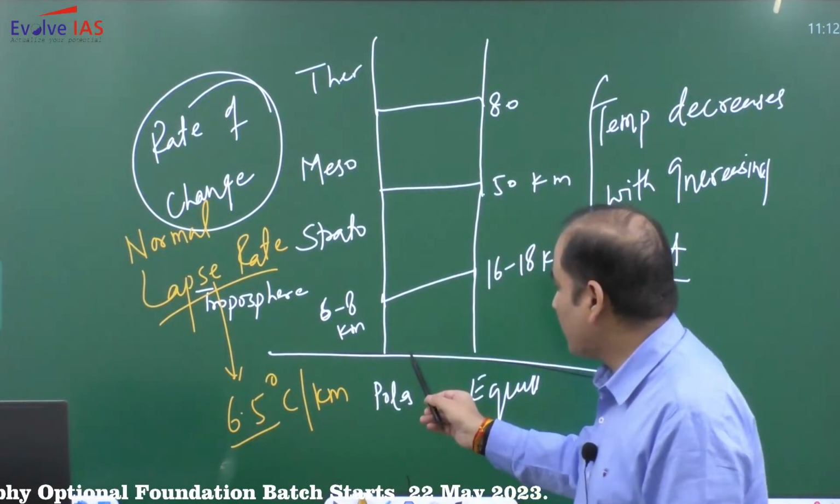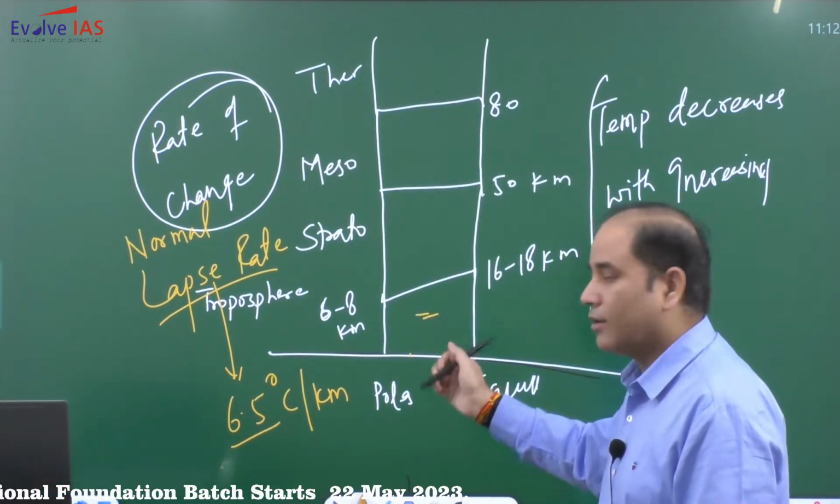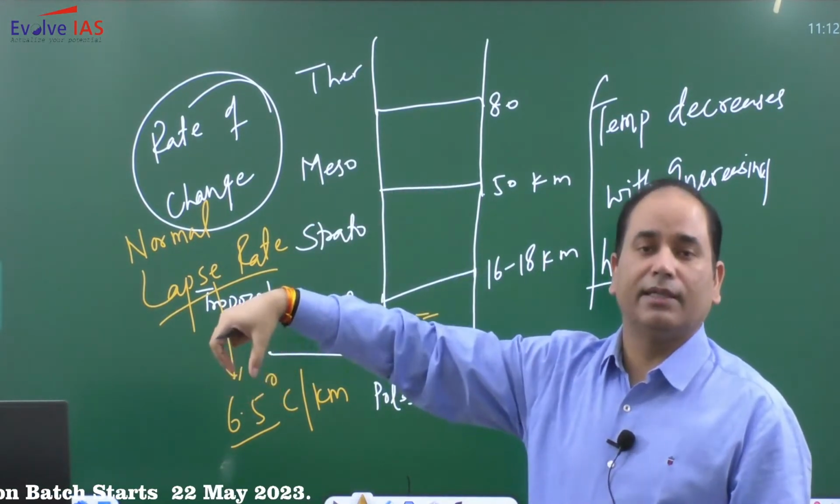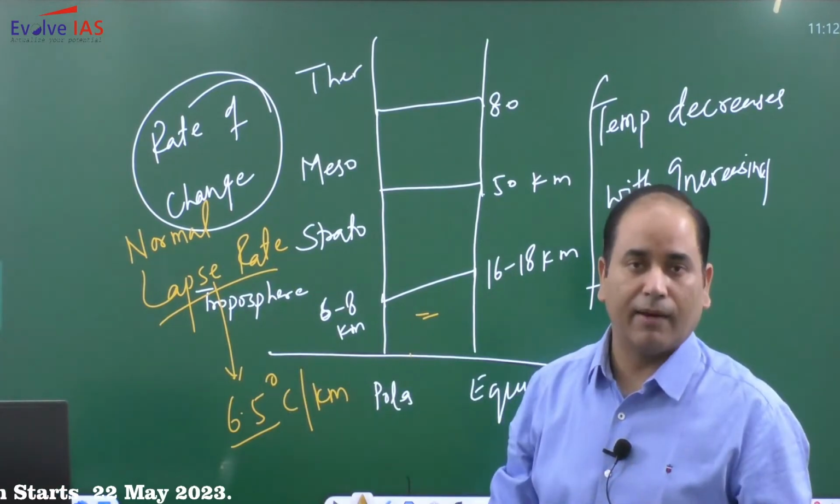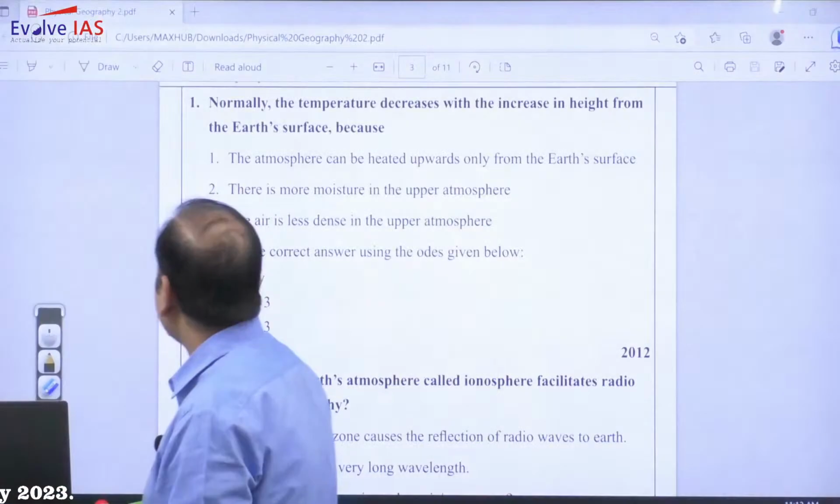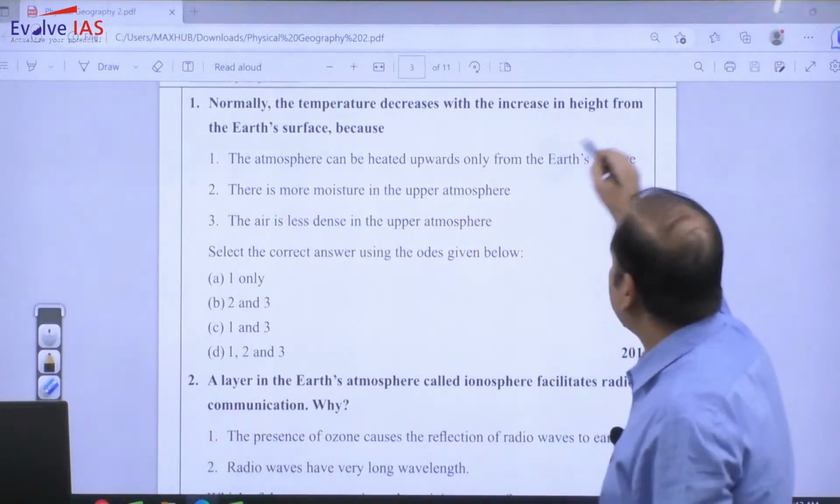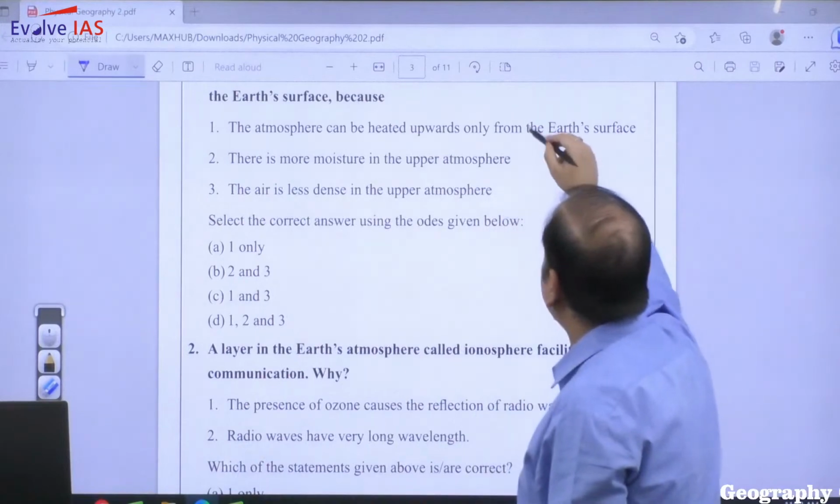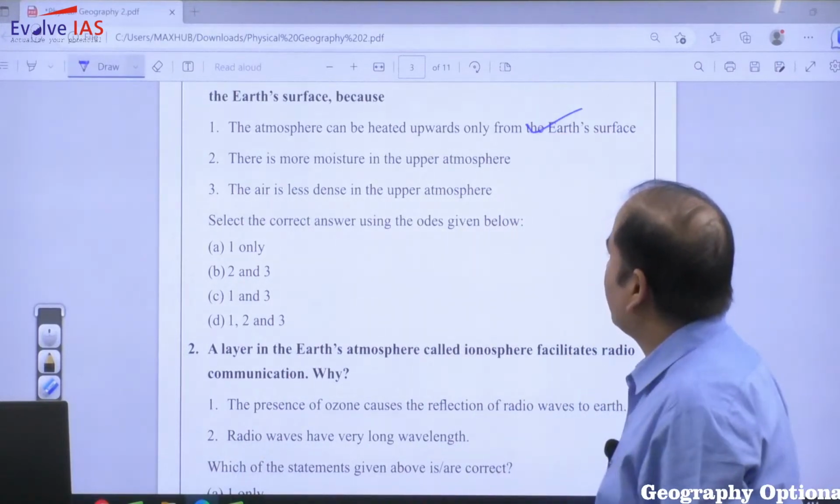तो हीट सोर्स आपका यहां पे है. So if you are moving here, obviously you are moving away from the heat source. The more you are near the heat source, the more temperature you will have. So heating happens from below. So obviously this statement is correct. The atmosphere's heat is from below.